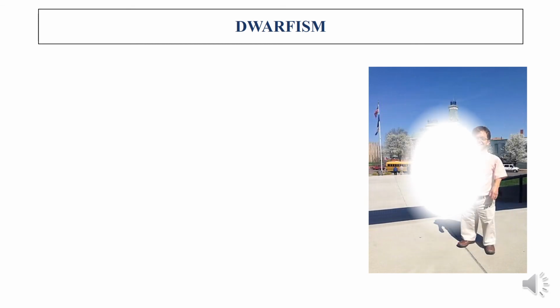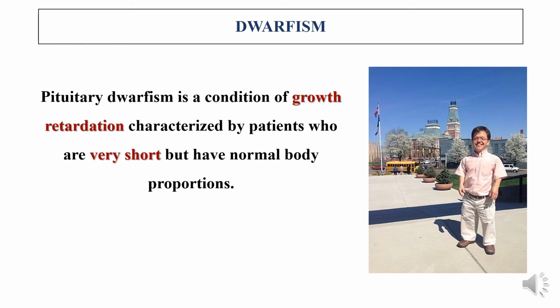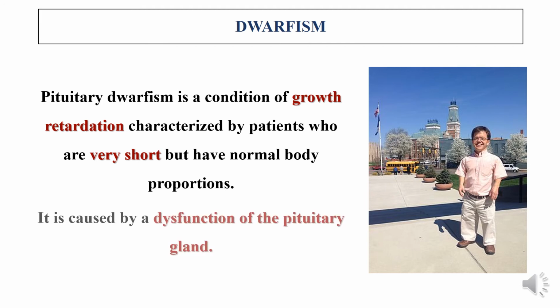Dwarfism. Pituitary dwarfism is a condition of growth retardation which is characterized by patients who are very short but have normal body proportions. It is mainly caused by a dysfunction of the pituitary gland.